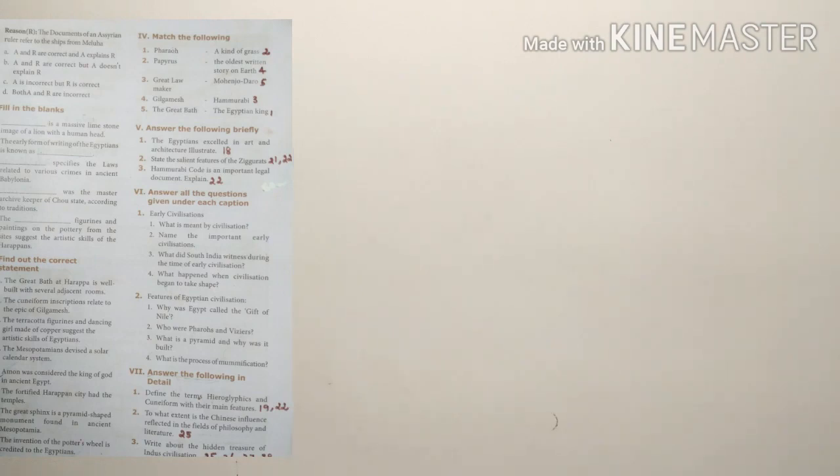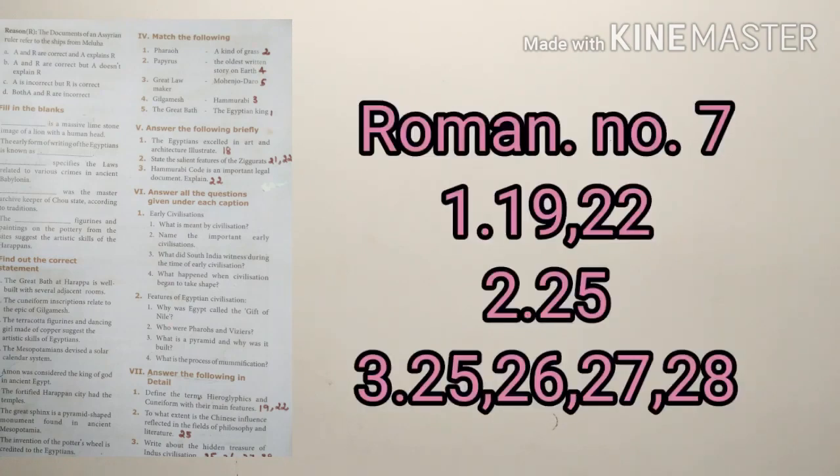Come to Roman number 7, answer the following in detail. The first question is page number 19 and 22. Second question is in page number 25. Third question is in page number 25, 26, 27, 28. Now come to page number 19.